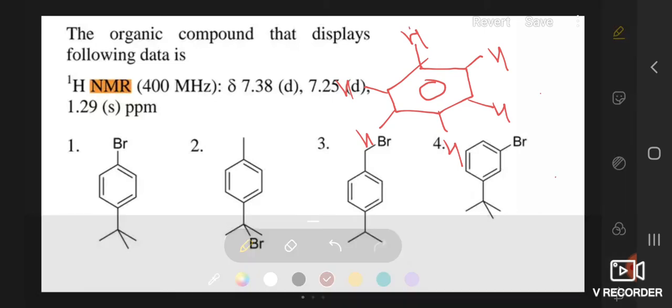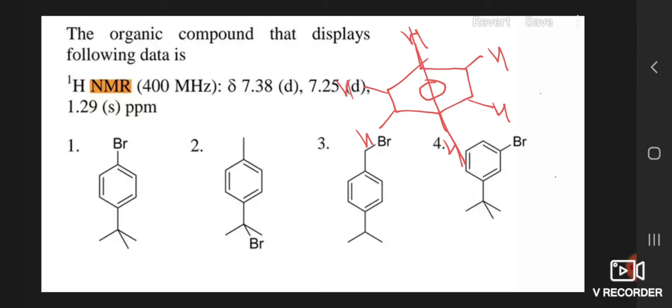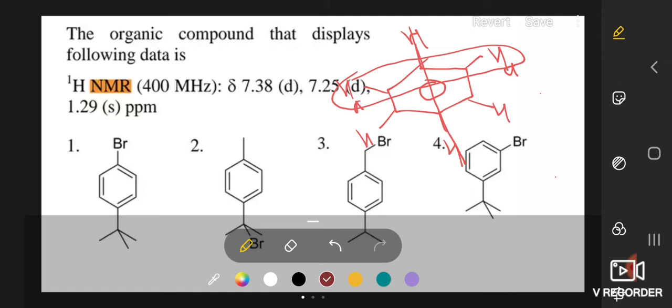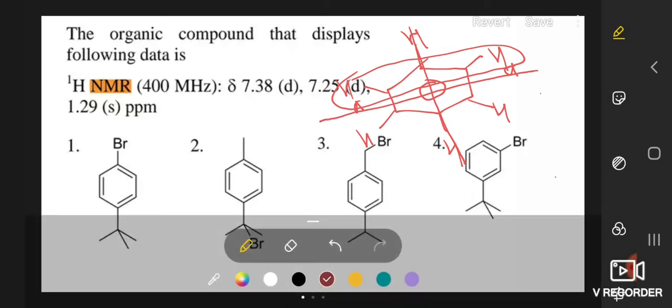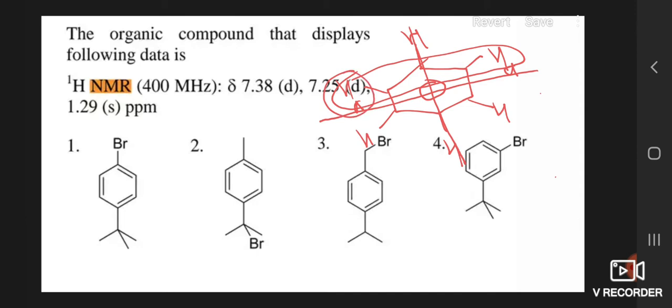When we add this kind of a plane, then we can see that if this is the HA proton, then this will also be HA proton, because these two are mirror images of each other. Similarly we can add a second plane, which is a horizontal plane, and according to this plane, if this is the HA, then this hydrogen will be the mirror image of this. That means this will also be HA.